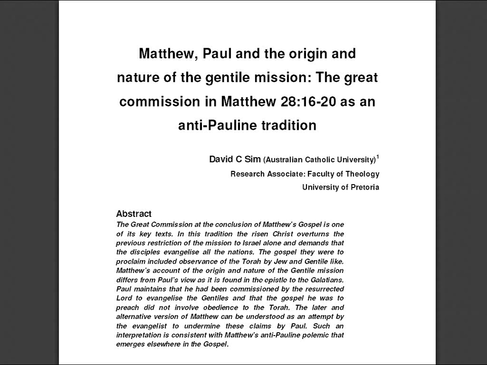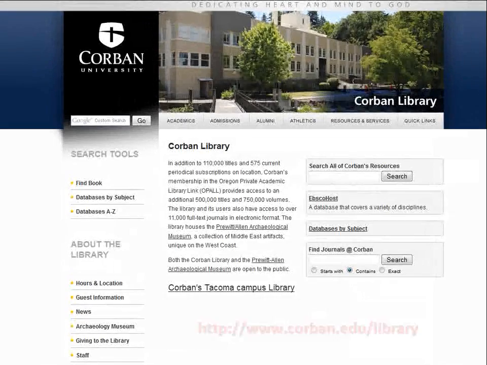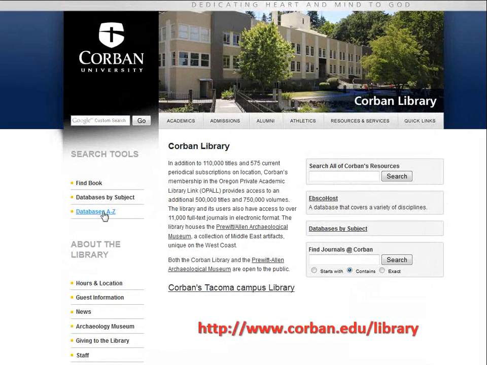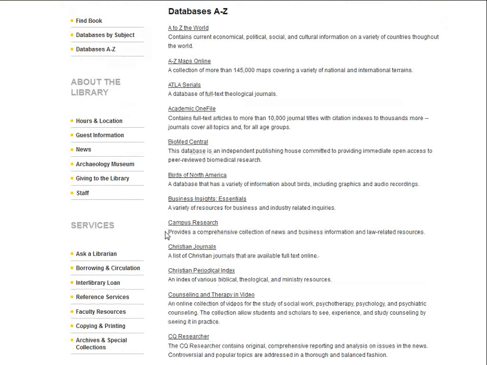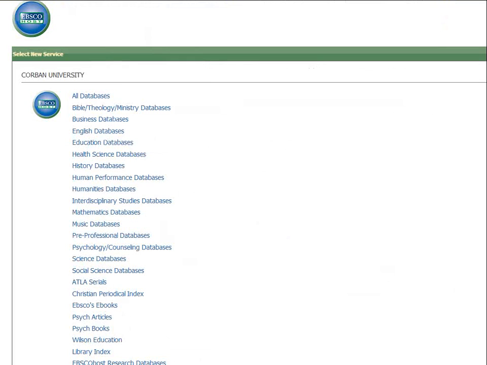If the link takes you to a website like this, and it is clearly the website of the journal, you may find it easier to simply do a Google search for the article. In most of the cases, the journal is open source, meaning that it is open to the public at no cost via the internet. Let's take a look at another database, the Christian Periodical Index. Go back to the library's homepage, click on Christian Periodical Index, click on Christian Periodical Index.